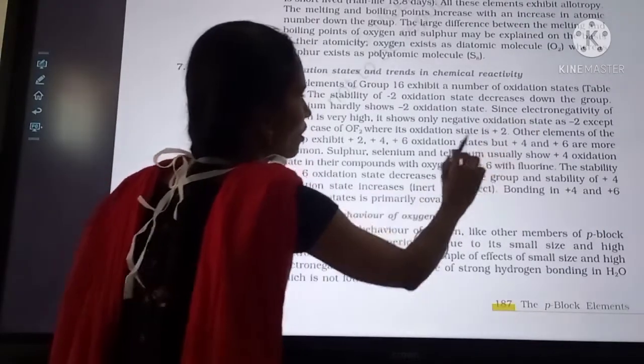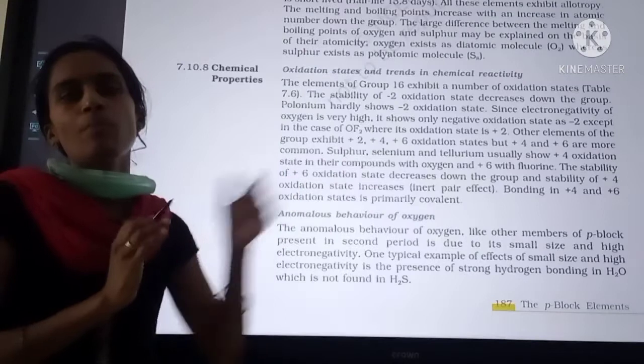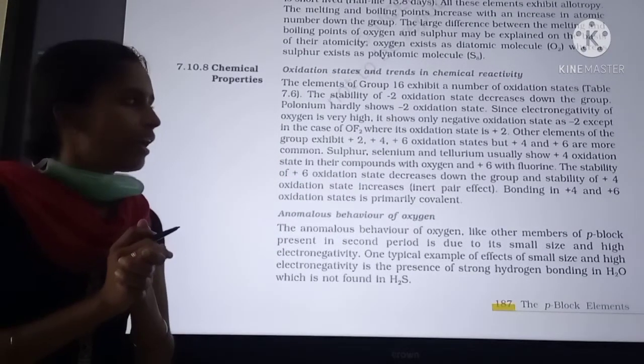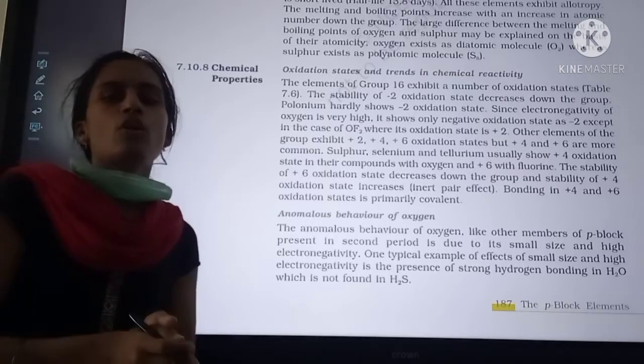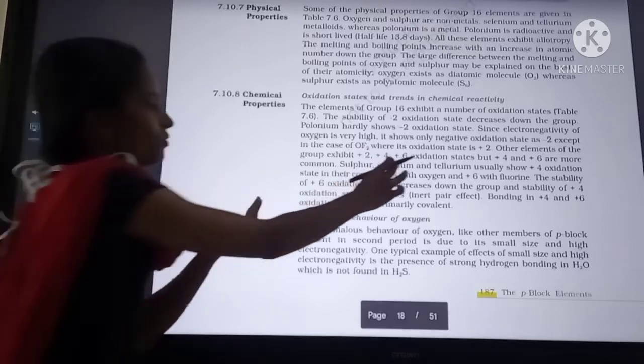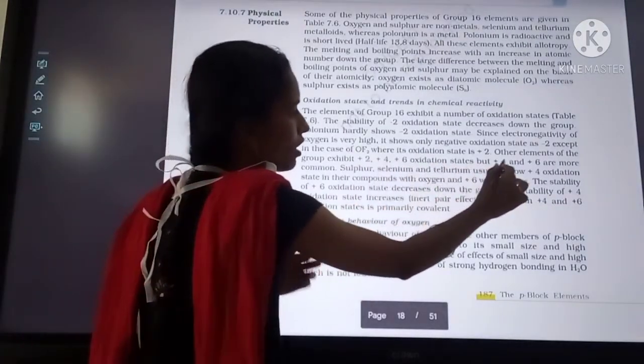Other elements of the group exhibit +2, +4 and +6 oxidation states also. So +2, +4, +6 oxidation states are exhibited by the remaining elements of the group.